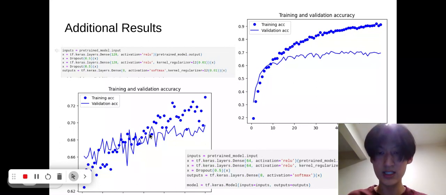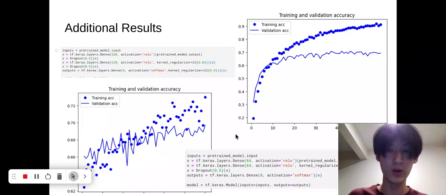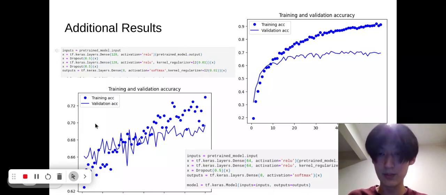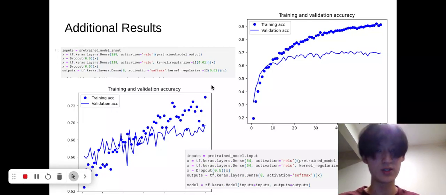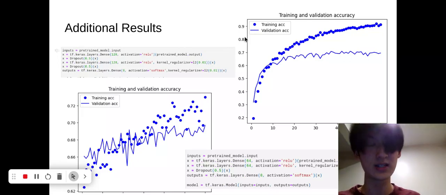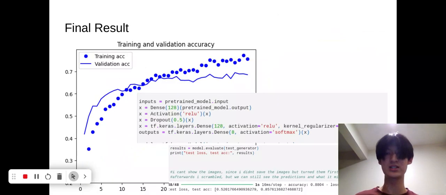If you look, the validation is really not going above 70. Here, this scale is actually off because it's by 0.02, so this is really not overfitting at all. But you see that both the train and the validation barely exceed 0.72. And here, when it does overfit, the validation still doesn't exceed it, but I can make the training go higher. But it's just not working.